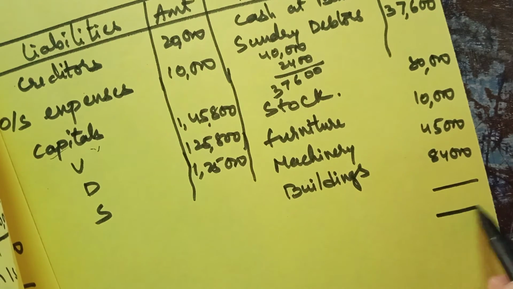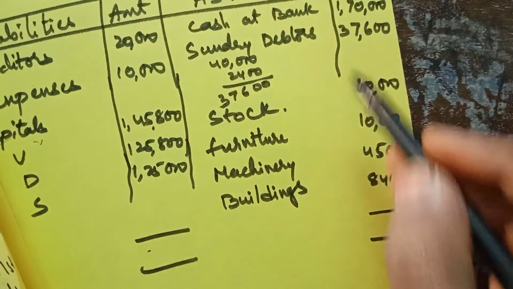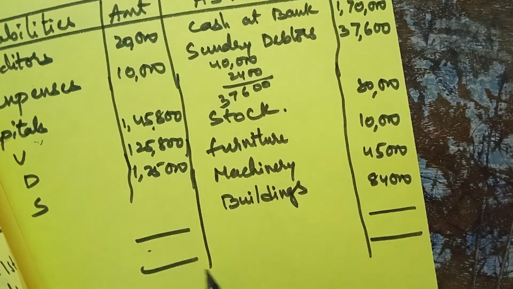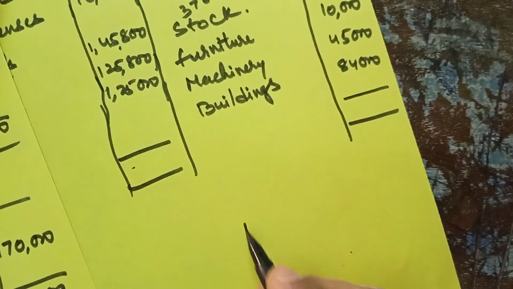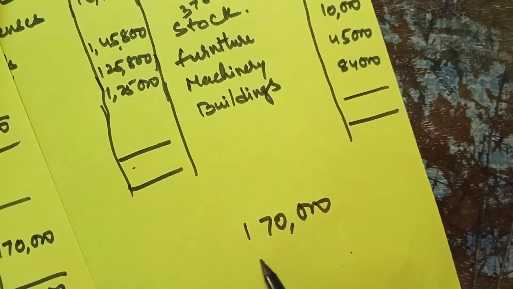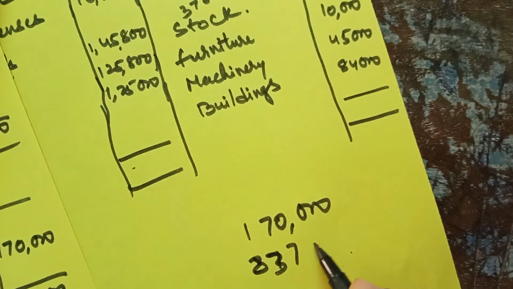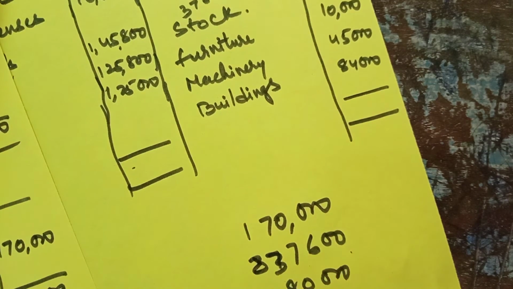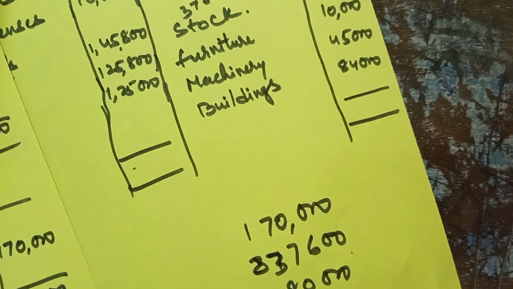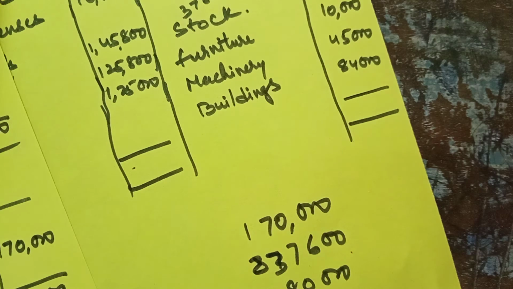Now you have to add this: 1,70,000, 37,600, 80,000, 10,000, 45,000, 84,000.